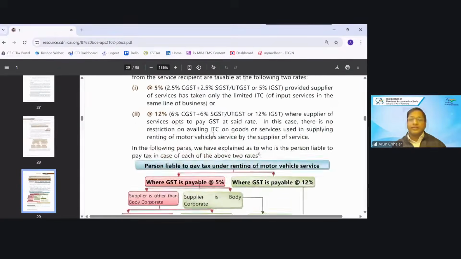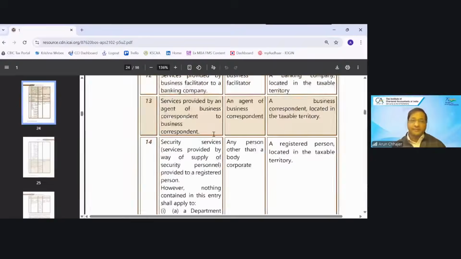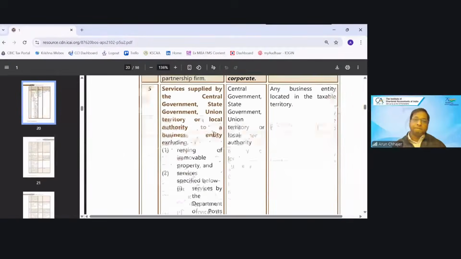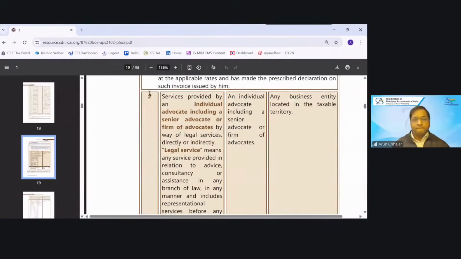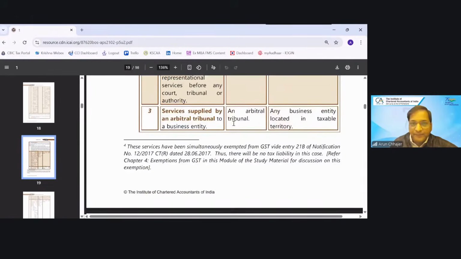So again, this is an entry that we will discuss later on. Let me move again to the main chart. Okay. So if it is a legal service given by an individual advocate, including a senior advocate, or a firm of advocates, the recipient, who is a business entity, will pay the tax under RCM.